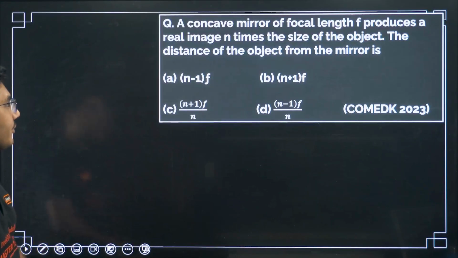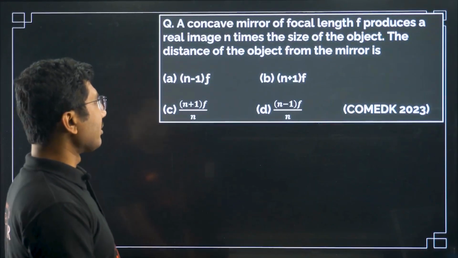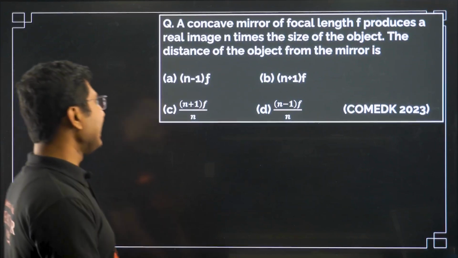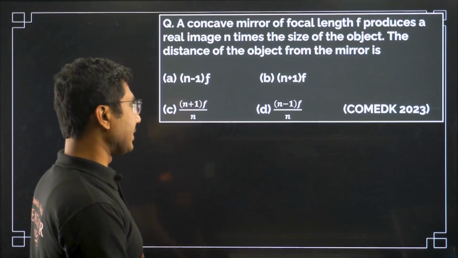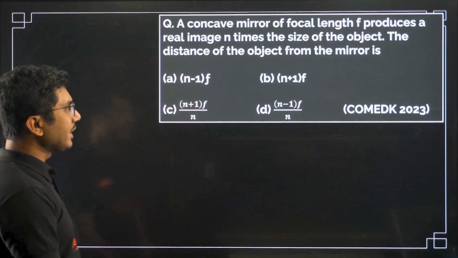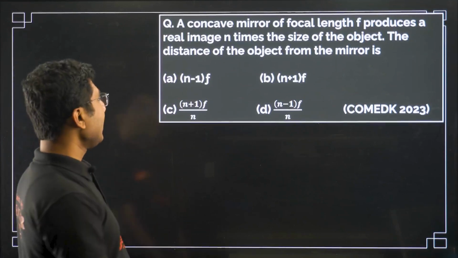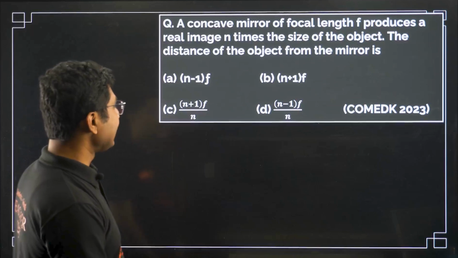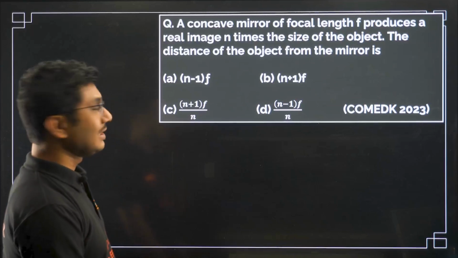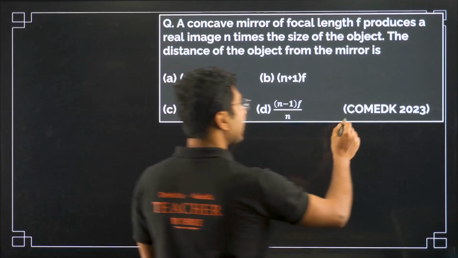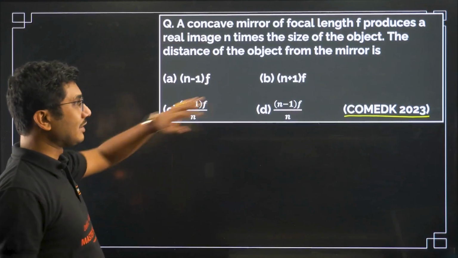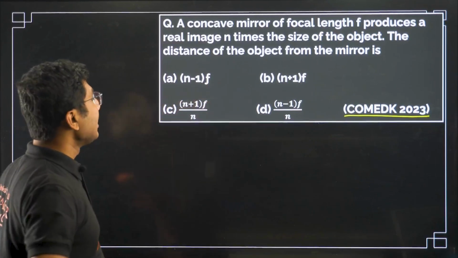Let's move on to a question. A concave mirror of focal length f produces a real image n times the size of the object. The distance of the object from the mirror is? So you have to find the object distance, not the image distance. It came in COMEDK 2023. I know many of you are preparing for COMEDK, so I have included one question from COMEDK.